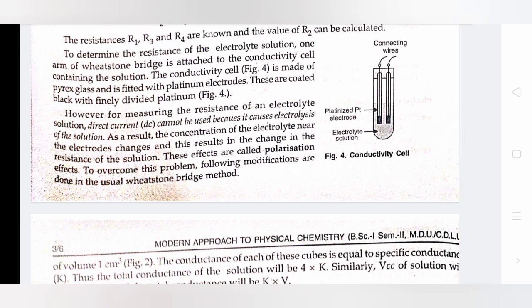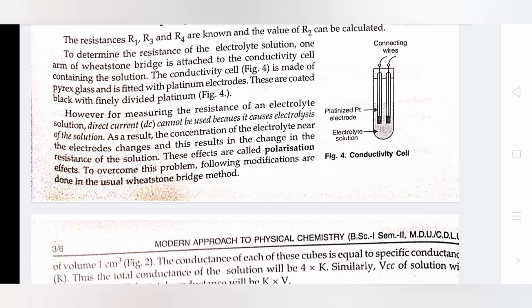To determine the resistance of the electrolyte solution, one arm of the Wheatstone bridge is attached to the conductivity cell containing the solution. The conductivity cell is made of Pyrex glass and is fitted with platinum electrodes. These are coated black with finely divided platinum. However, for measuring the resistance of an electrolyte solution, direct current (DC) cannot be used because it causes electrolysis of the solution. As a result, the concentration of the electrolyte near the electrode changes and this results in a change in the resistance of the solution. These effects are called polarization effects.